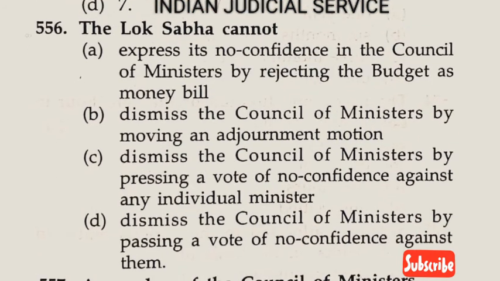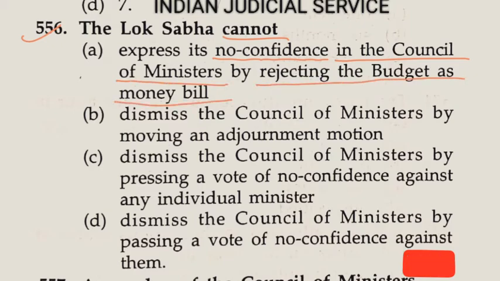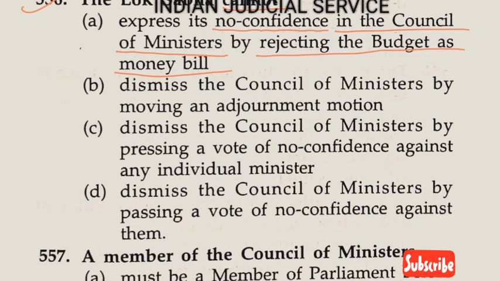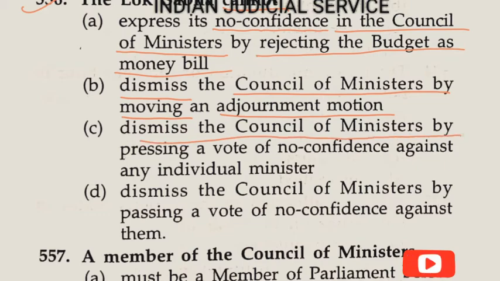Now question number 556. The Lok Sabha cannot express its no confidence in the Council of Ministers by: option A, rejecting the budget as a money bill. Option B, dismissing the Council of Ministers by moving an adjournment motion. Option C, dismissing the Council of Ministers by passing a vote of no confidence against any individual minister.